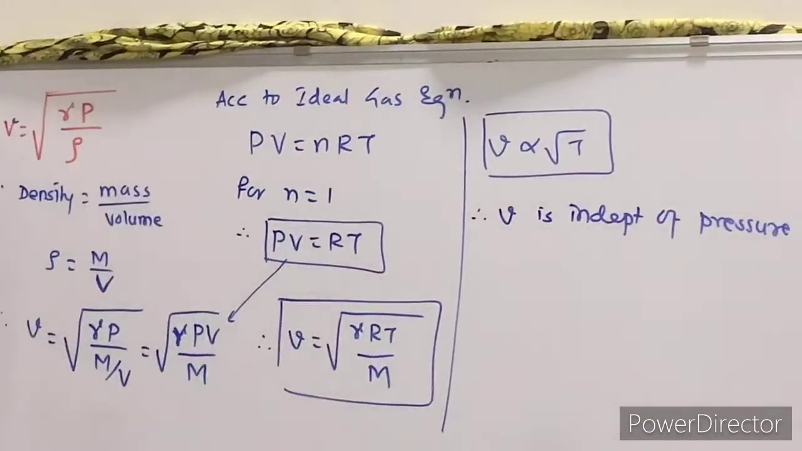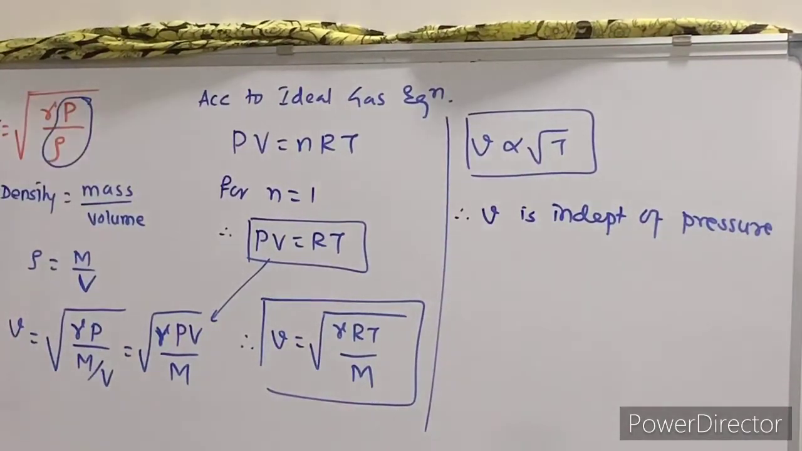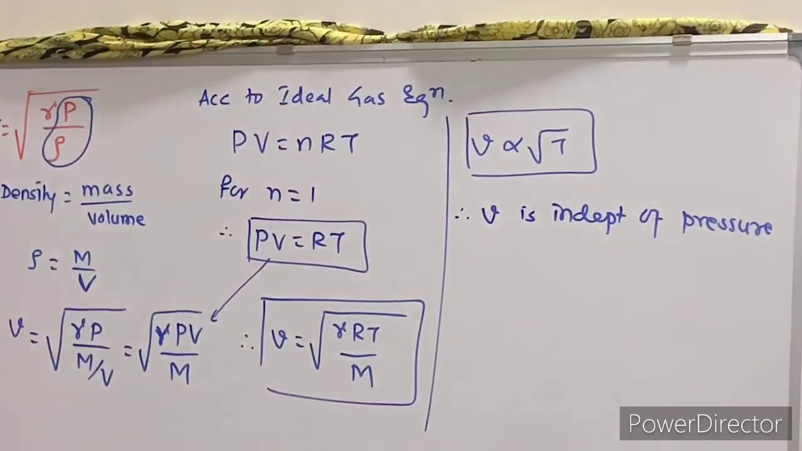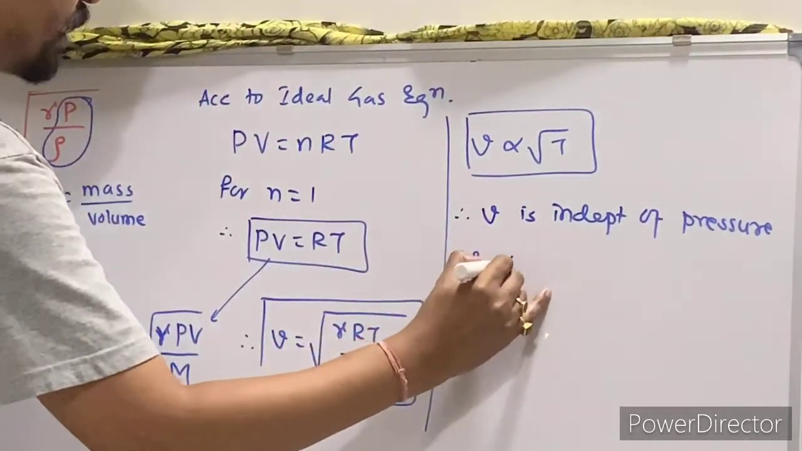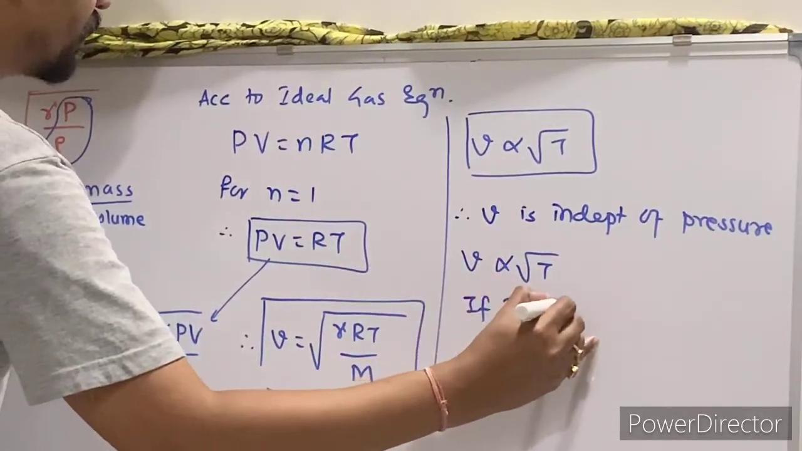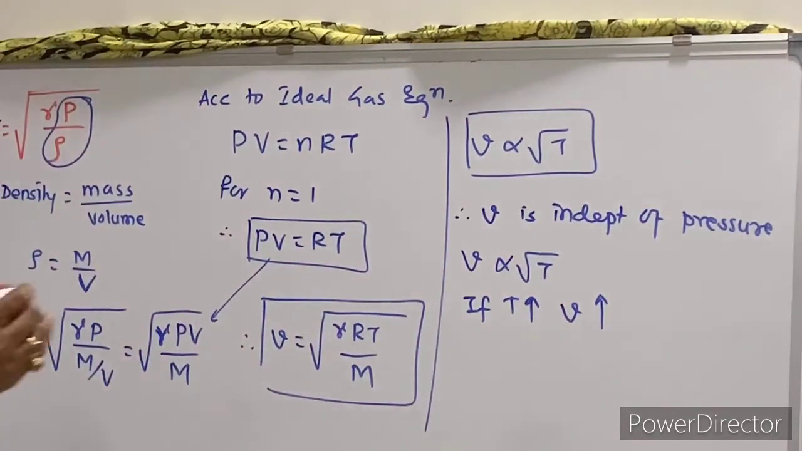In your book, what is given? They say this term P by rho is constant, but actually it is not directly constant. Since this part is not covered, they directly say P upon rho is constant. So velocity is independent of pressure, and velocity is directly proportional to root of T. So if temperature increases, velocity will also increase. Now there is a relation. What is that relation?